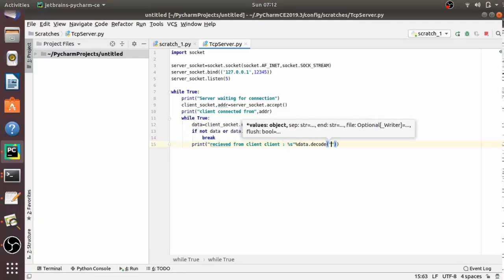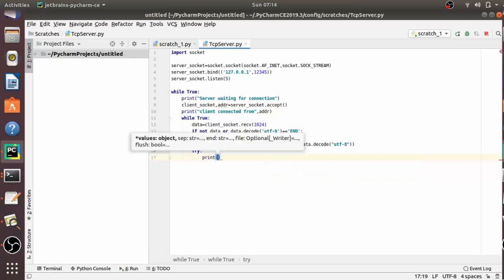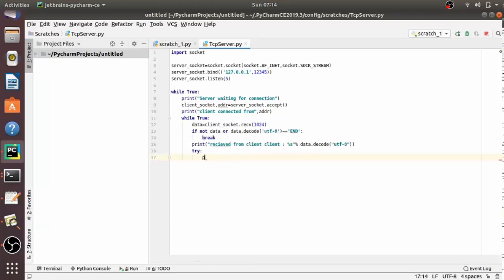Now let's send data to the client also. Here I am putting this send method into the try and except block. So if it is not able to send, or if we do a keyboard interrupt, then it will exit.